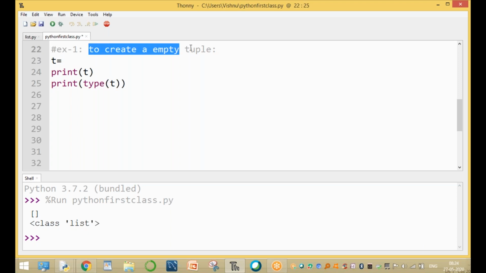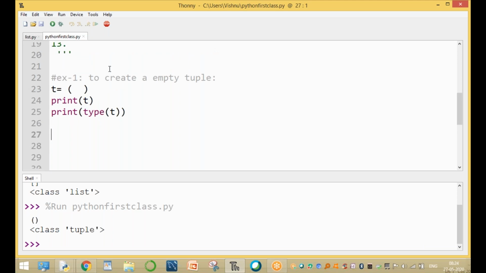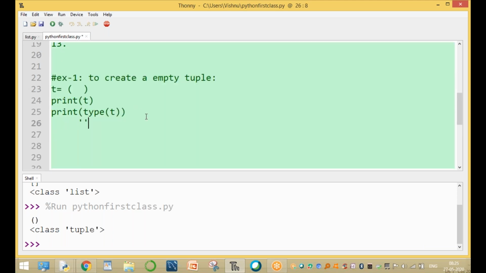Now the task is to create an empty tuple. The empty tuple is created with parentheses. Now here the output shows T is of tuple type. What is the tuple? An empty tuple. The data type of T is tuple type, because the elements are enclosed by parentheses. This is a completely empty tuple. Clear, guys? That was the first example to create an empty tuple.